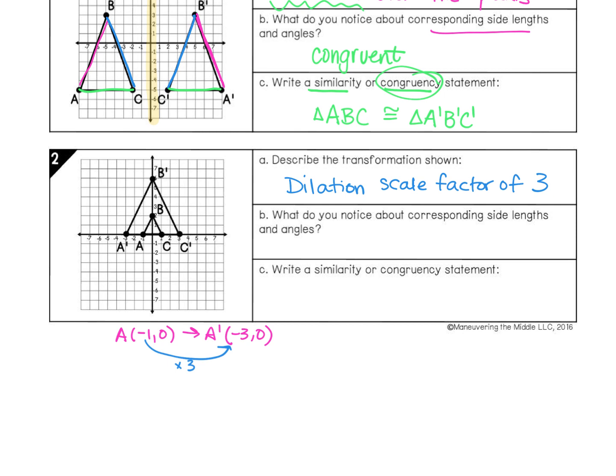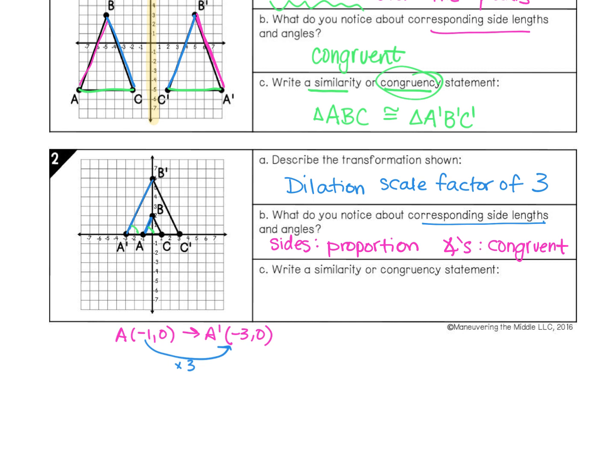So what do we notice about the corresponding side lengths? Well, the side lengths are going to be proportional. The angles are still congruent. Let's write sides proportional. A dilation will always, this is shorthand for angles, they are congruent. A dilation will always result in congruent angles.